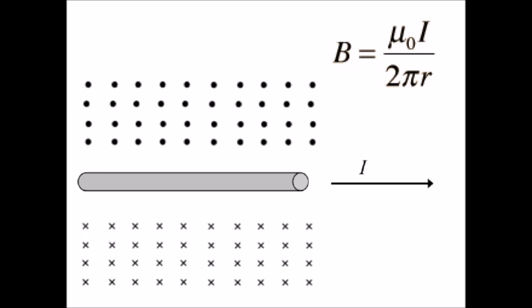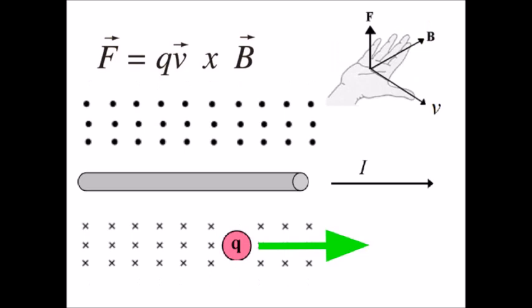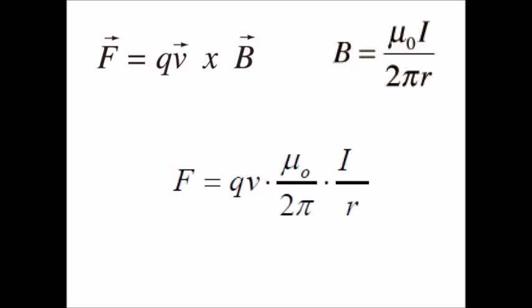See that magnetic field? A charged particle moving through a magnetic field will feel a force. This is magnetism. Currents cause magnetic fields. Moving charges in magnetic fields can feel forces. In this case, the force on the charged particle is up. It is attracted to the wire. Our two equations together. This is what we're asking relativity to give us.